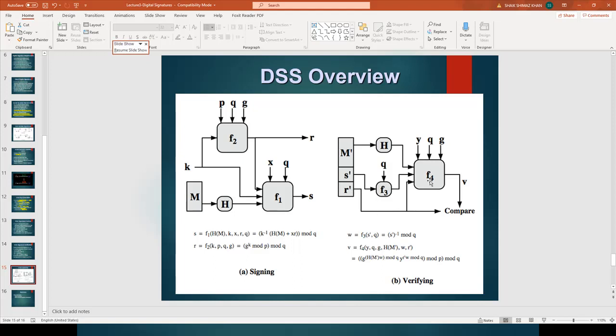The R also goes as an input into F4. Whatever output we are getting, let us say it is V, the V should be equal to R. If V and R are equal, that means the signature is valid. If they are not equal, the signature is not valid. So this is how a digital signature is verified.